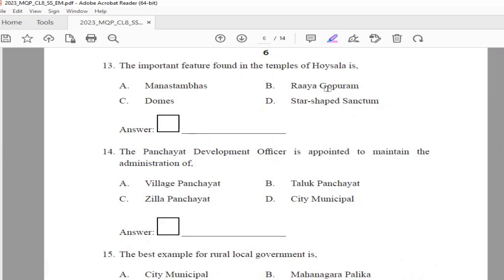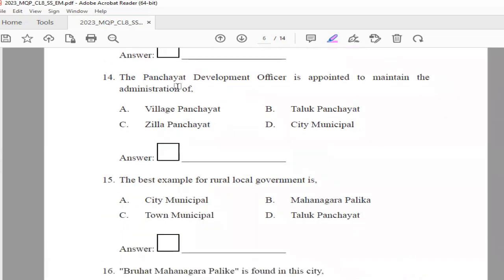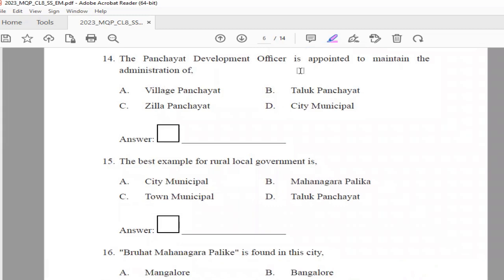Manastamba, B. Raya Gopuram, C. Domes, or D. Star-shaped sanctum? The answer is option D, star-shaped sanctum. Next. The Panchayat Development Officer is appointed to maintain the administration of Village Panchayat, Taluk Panchayat, Zilla Panchayat, or City Municipal. The answer is option A, Village Panchayat.